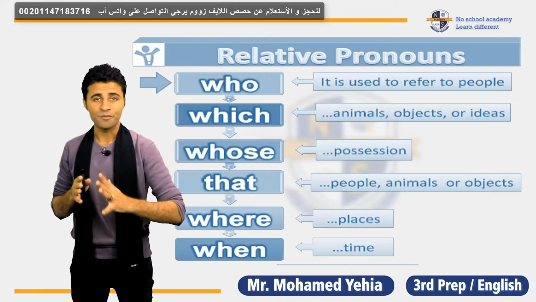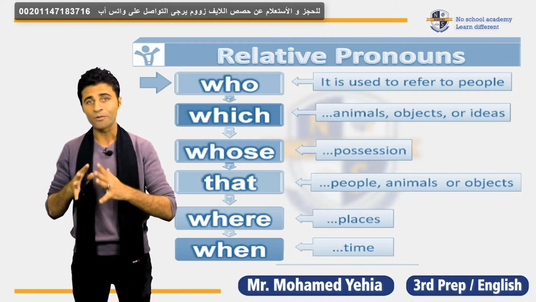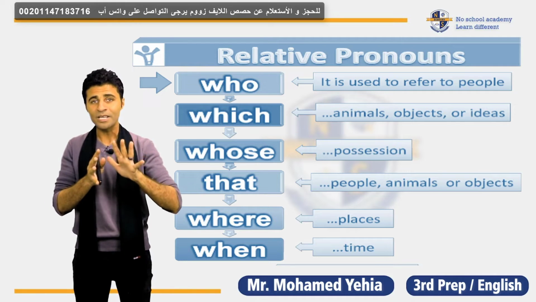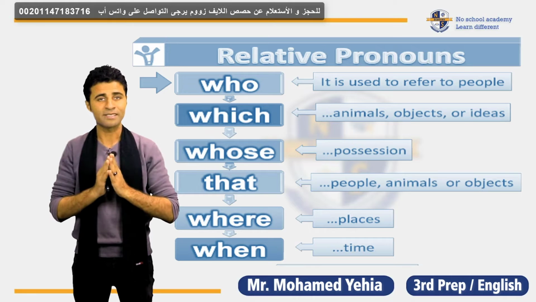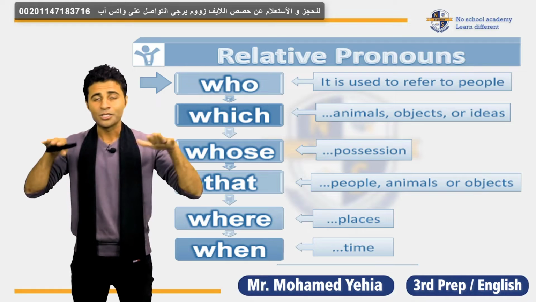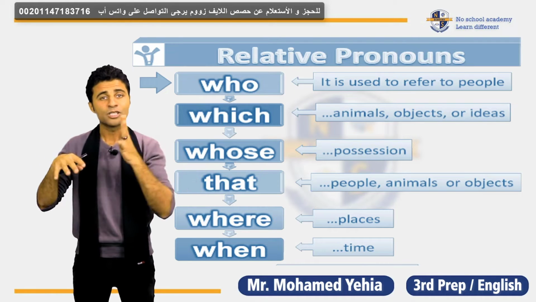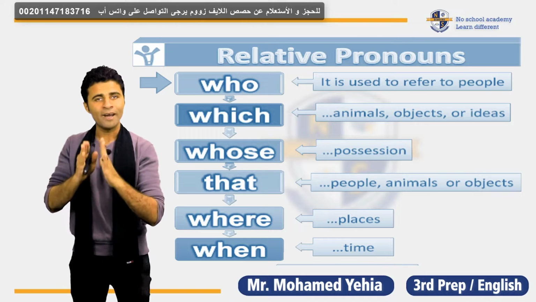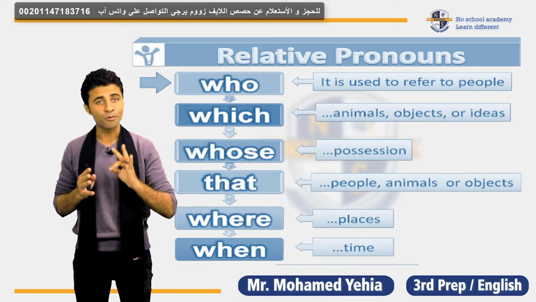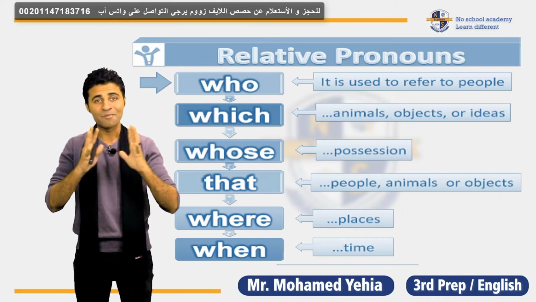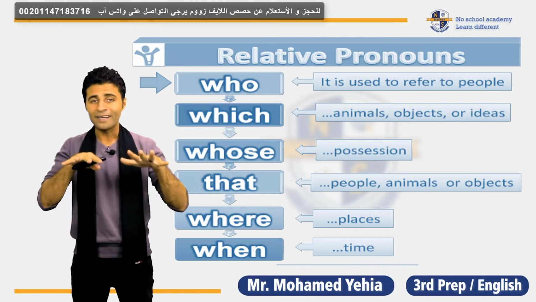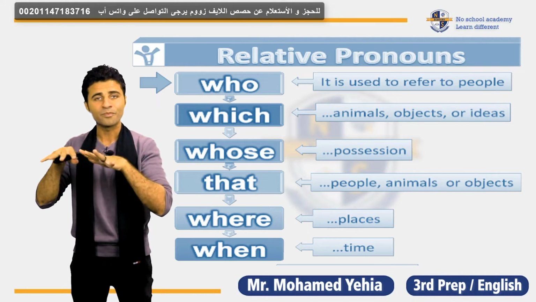But let me give you another example. Now I'm going to make New York a place that I have done something in. When I tell you New York is a city, the first sentence. Second sentence, I studied English in New York. So we have two sentences here. So New York is a city where I studied English before. Now I'm talking about New York as a city, as a place that I have done something in. So I connected the two sentences using where.